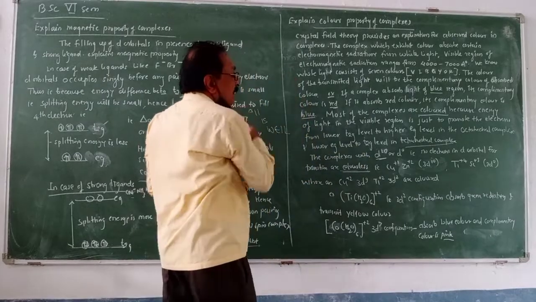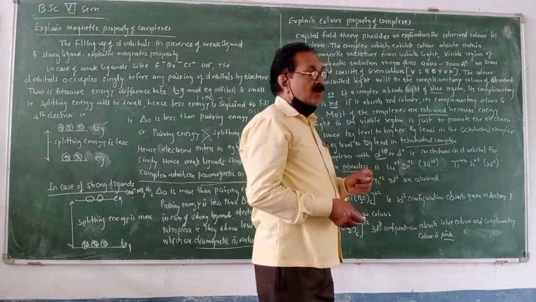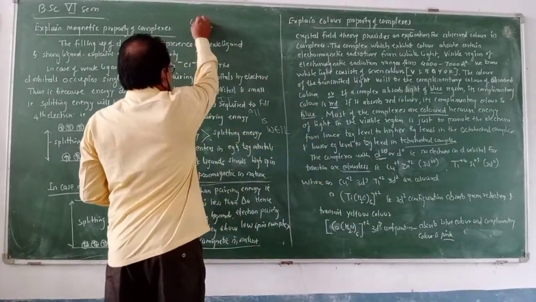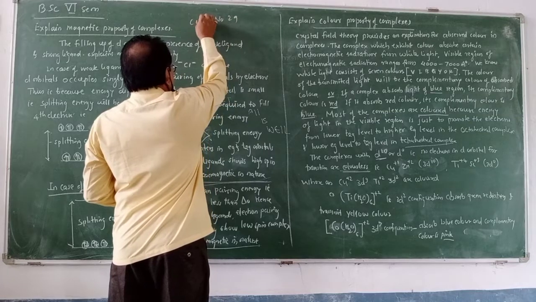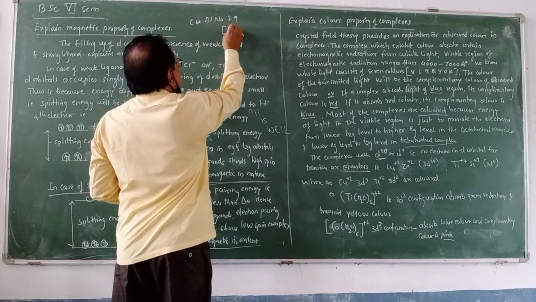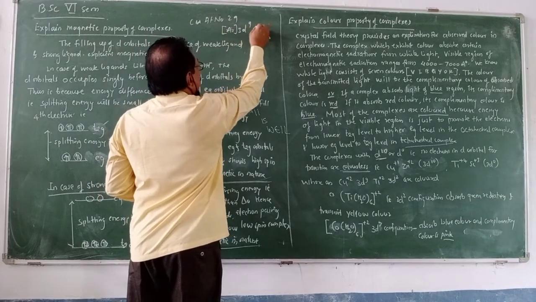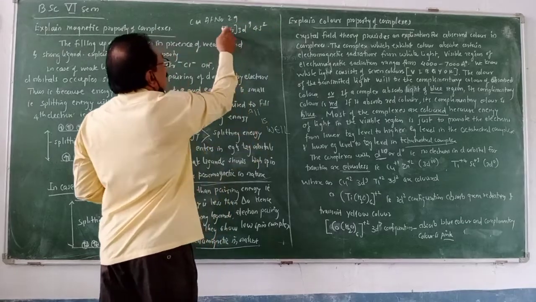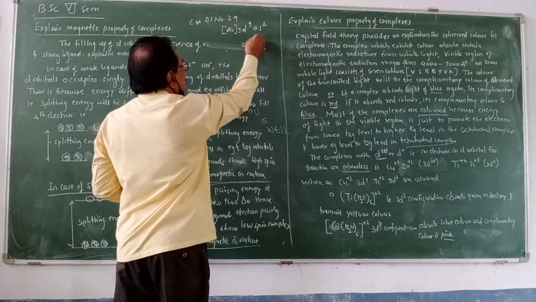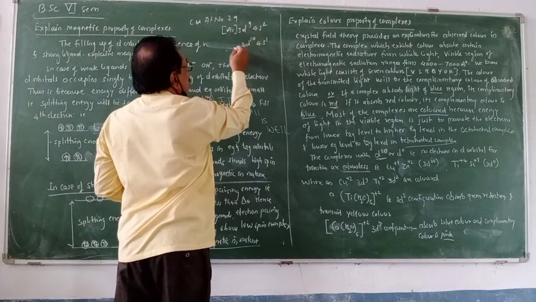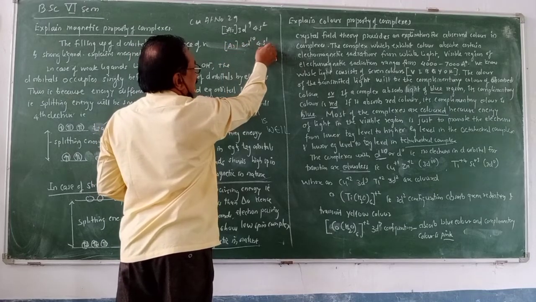You can take an example here. I have given the example copper plus 1. The atomic number of copper is 29. The configuration is argon 3d9 4s2, and when the configuration becomes 3d10 4s1, this copper loses one electron.